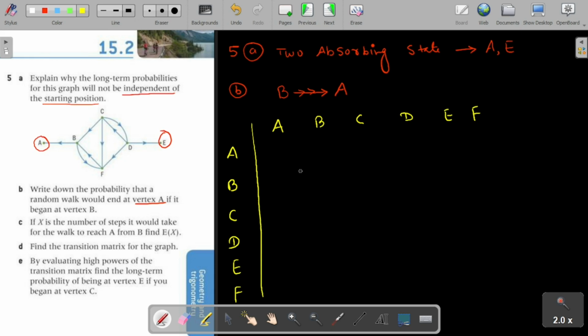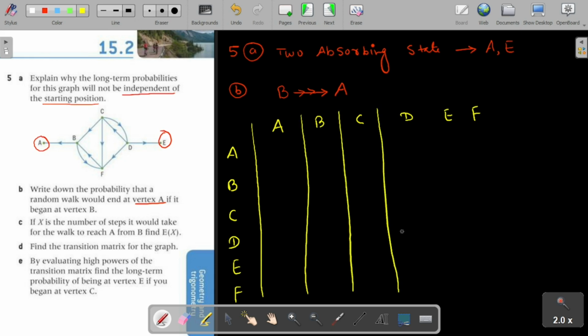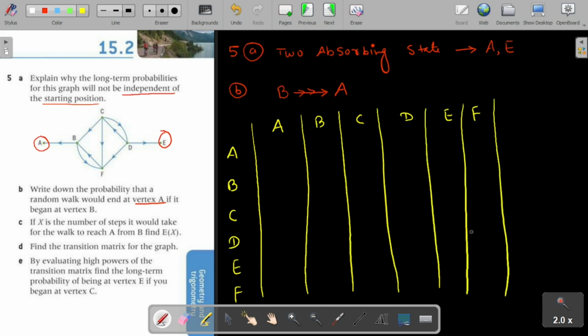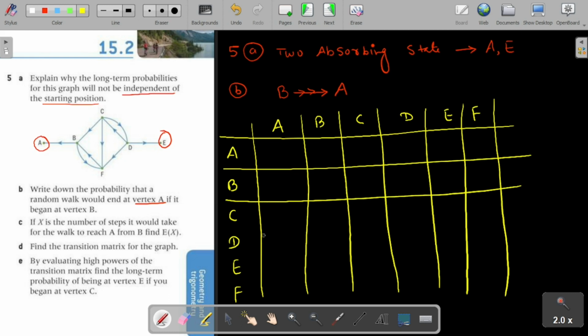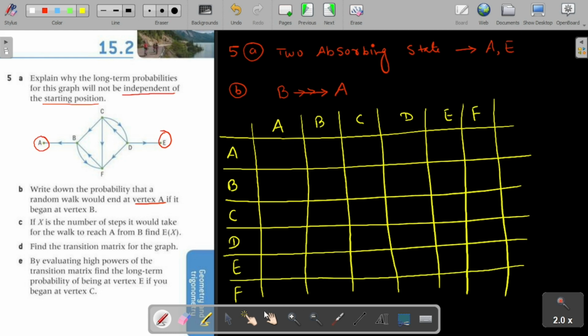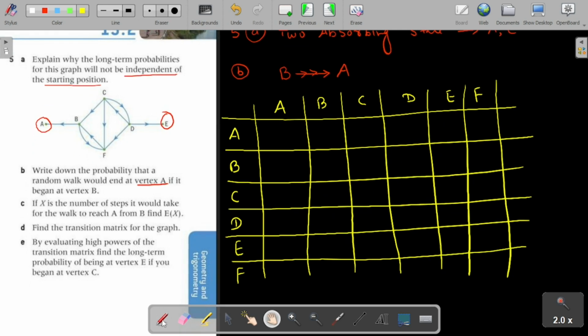Make a matrix arrangement. This will be a 6 by 6 matrix, and this is a transition matrix.